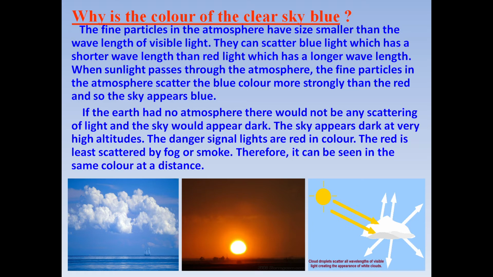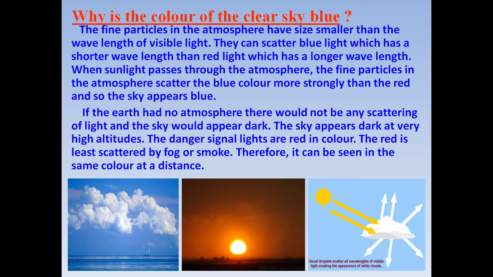And why do they scatter only blue light? Because they have size smaller than the wavelength of visible light. They can scatter blue light, which has a shorter wavelength. So smaller particles, if you remember, we have done in the previous slide, scatter blue light because of its short wavelength. So when sunlight passes through the atmosphere, the fine particles scatter blue light more strongly than all other colors like red, yellow, orange, etc. So that is why the sky appears blue.